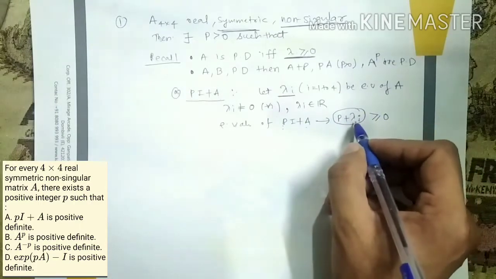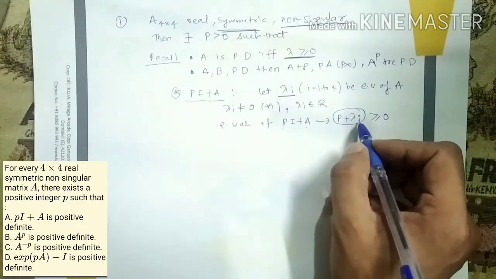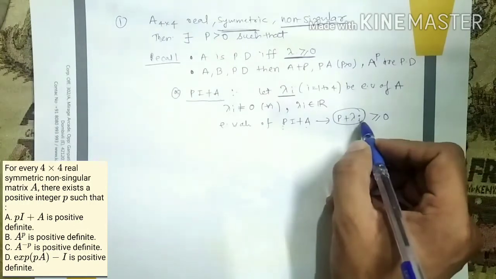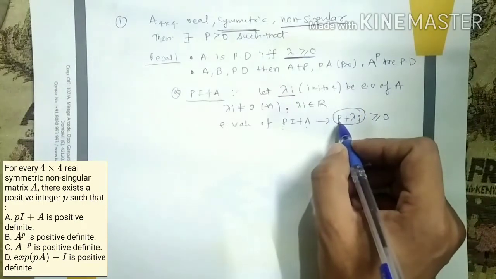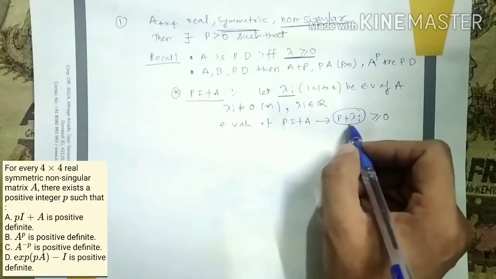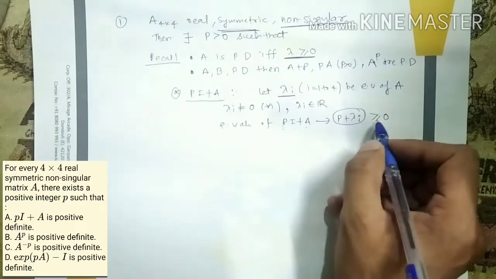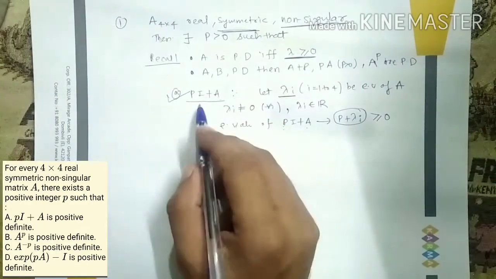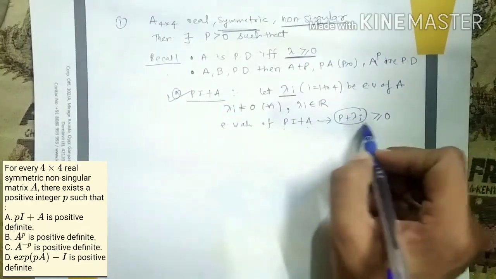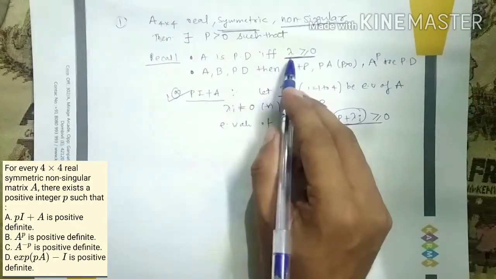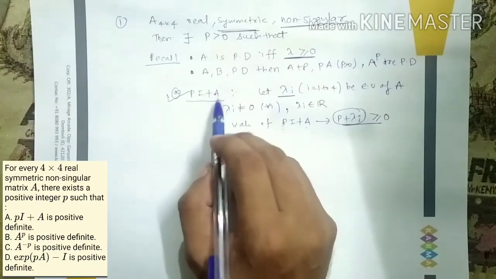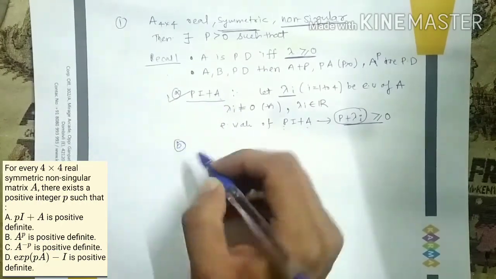Suppose I get lambda as minus 1000, I can choose p as 1001. Even if lambda is minus 1 lakh, I can choose p equal to 1 lakh plus 1. In any case we can choose a sufficient p such that p plus lambda is non-negative. So obviously pI plus A is going to be positive definite, because the eigenvalues are non-negative. That's why this matrix is positive definite. So the first option we have claimed.